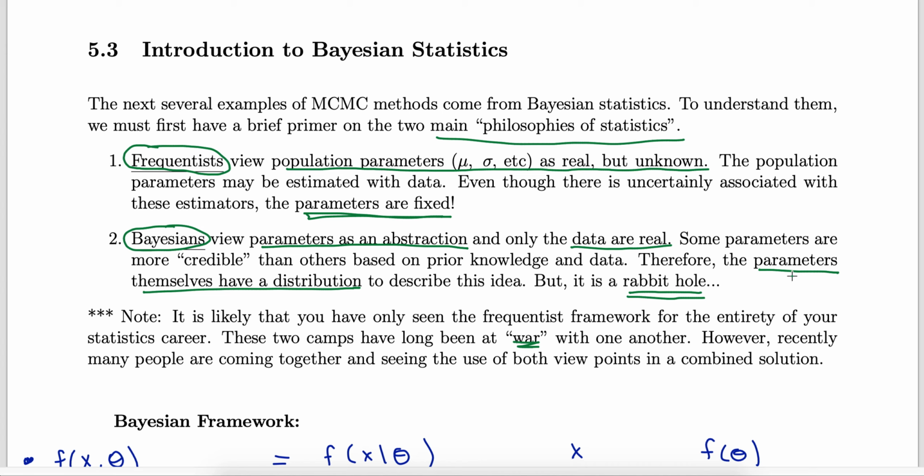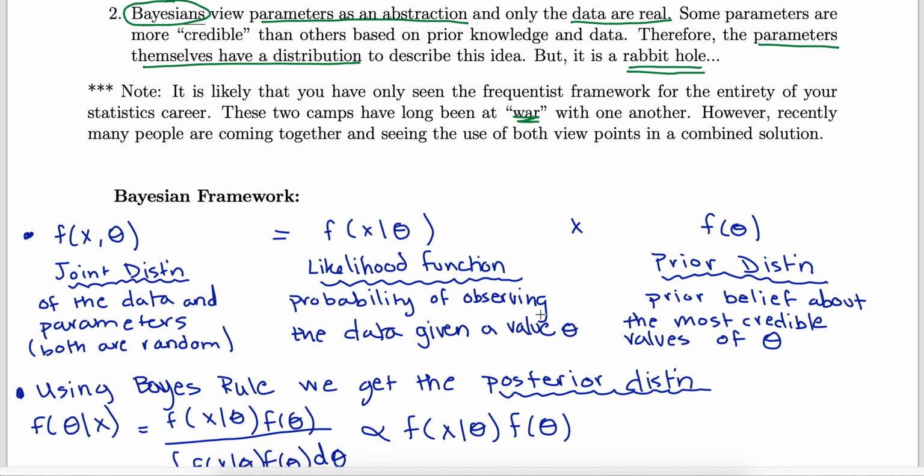So the big idea, to sum this up: frequentists view parameters as a fixed, actual, real value to pin down. Bayesians view parameters as having a distribution themselves, describing which values are more or less likely based on the real data.